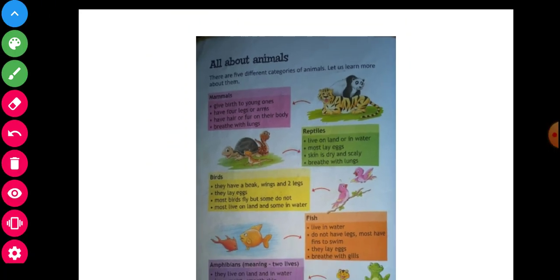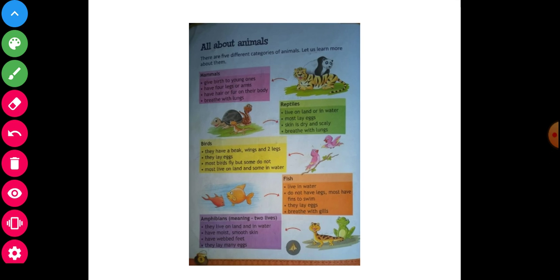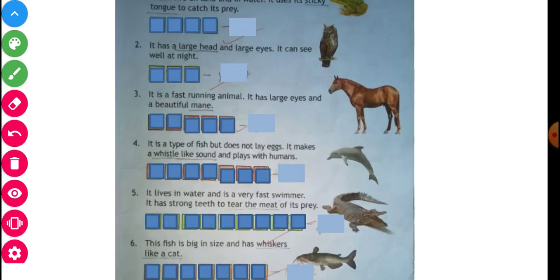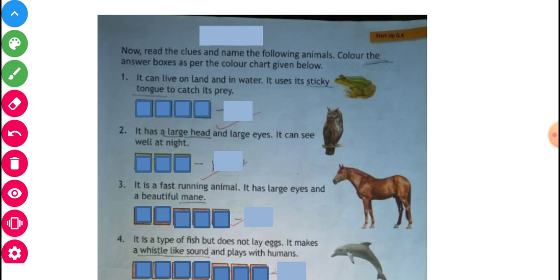Previously, I had discussed this given information about animals. I hope you understand. So now, next you will see. Now read the clue, name the following animals, color and answer. Now here is an exercise also. First of all, one by one we will see and observe the clues.